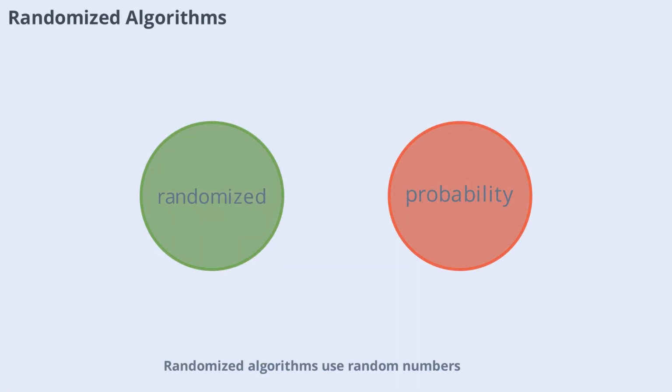Randomized algorithms use random numbers to make decisions during their execution. This can help solve problems faster or avoid worst-case scenarios. Randomized algorithms are used in areas like cryptography, optimization, and simulations, offering unique advantages over deterministic approaches.